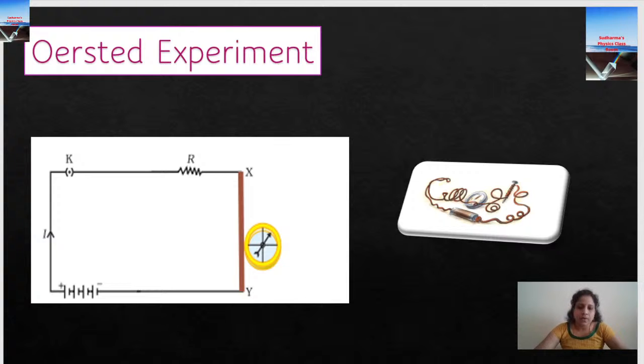So this is our board exam question. Let's come to our exam point of view also. The question can be: explain Oersted's experiment. The question can be for 2 marks, 3 marks and 5 marks. Same question. So how do you answer that?